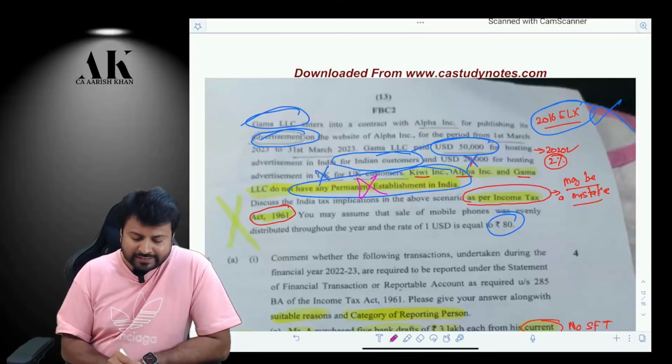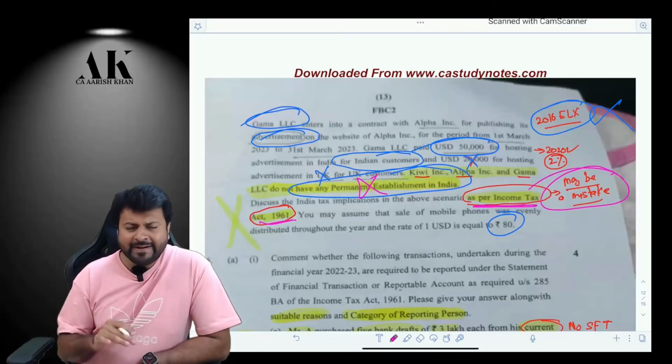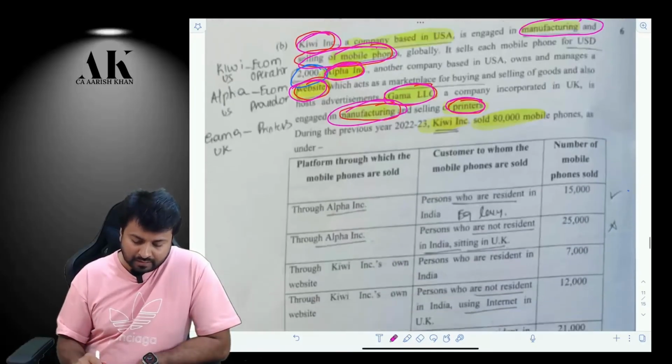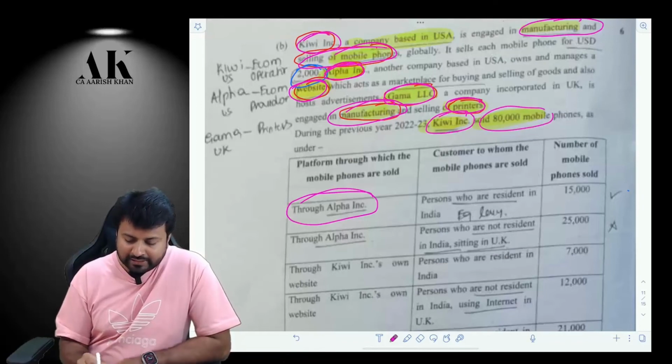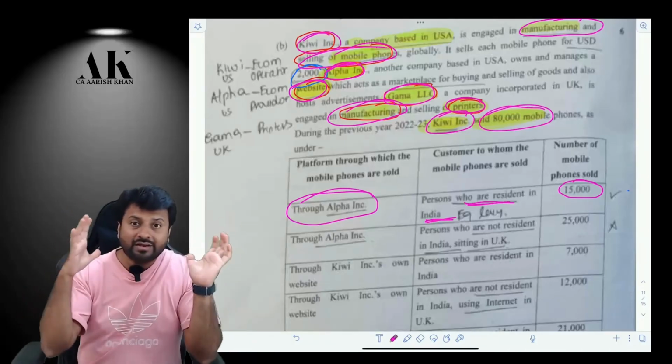The question says: discuss the tax implications in the above case scenario as per the Income Tax Act, 1961. Now, it may be a mistake and it may be correct also. Why may it be a mistake? Let me tell you. Kiwi has sold 80,000 mobile phones. Now, 15,000 mobile phones are sold to persons who are resident in India. I'm not getting into the question, but I'm telling you the thumb rule of this question.